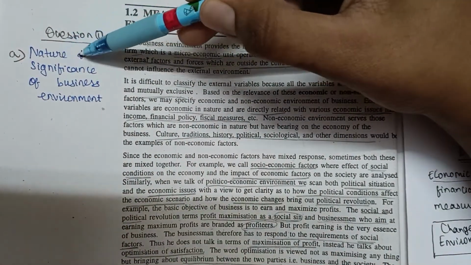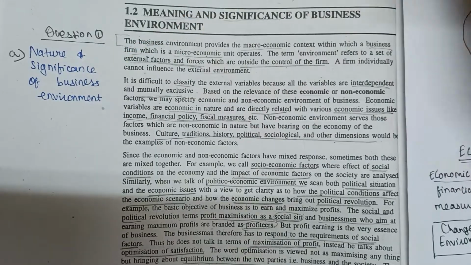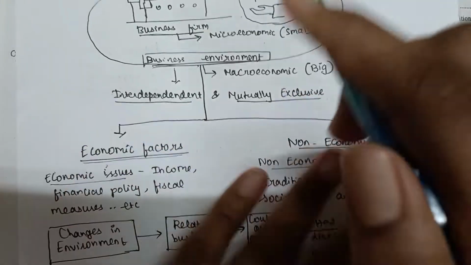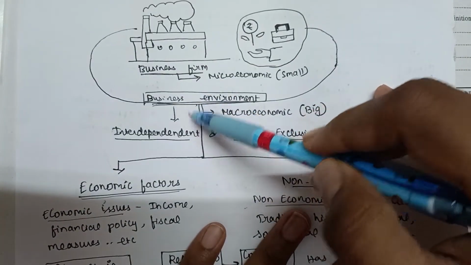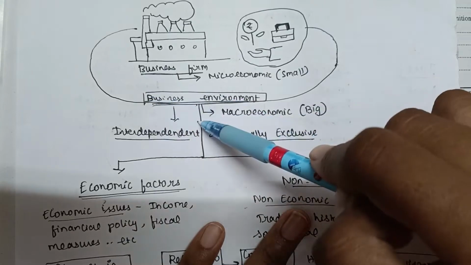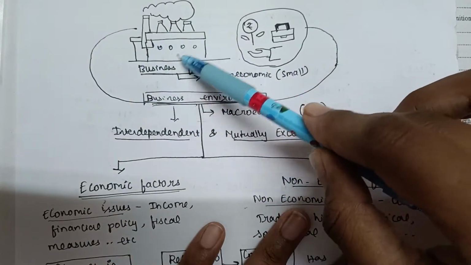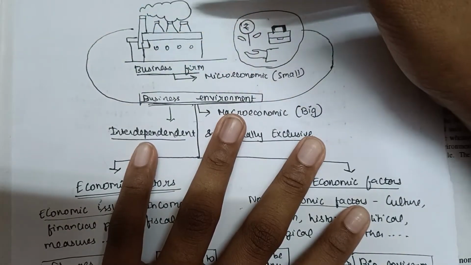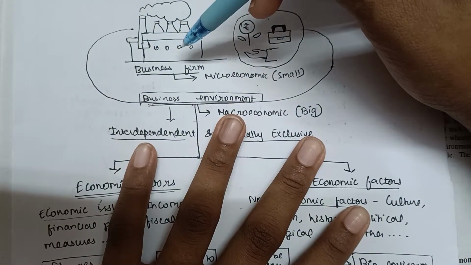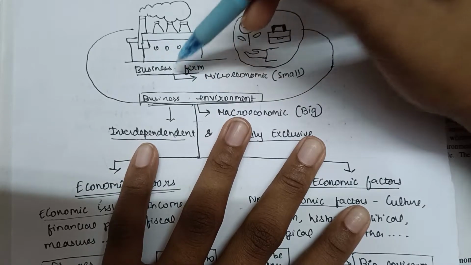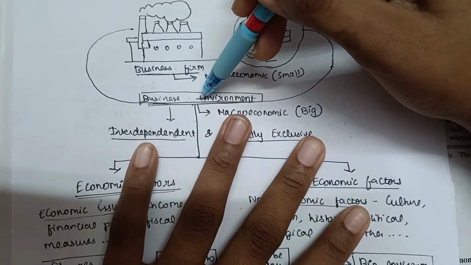So what is given here is nature and significance of business environment. First, you have to understand what is business and what is business environment. Business environment consists of so many business firms. So business environment is a bigger term, while business firm is a smaller term. A lot of business firms together have influence on the business environment, because a single firm cannot individually influence it.